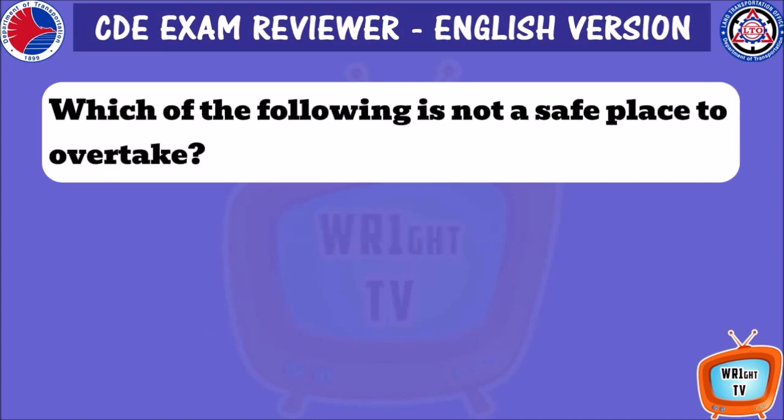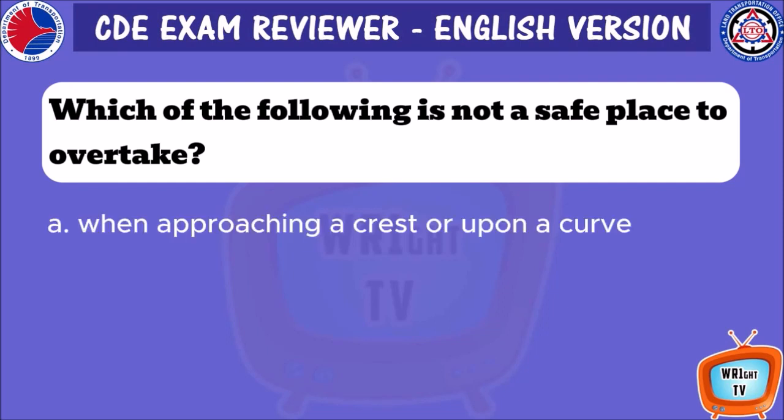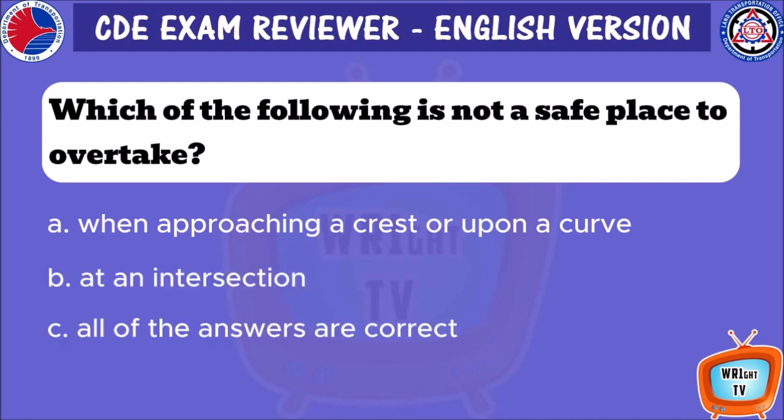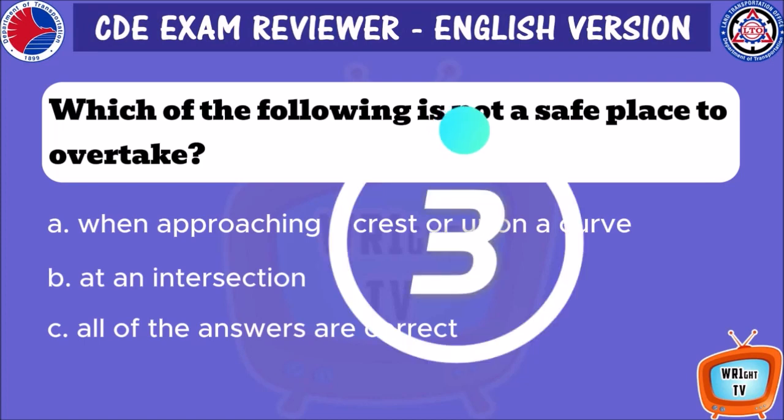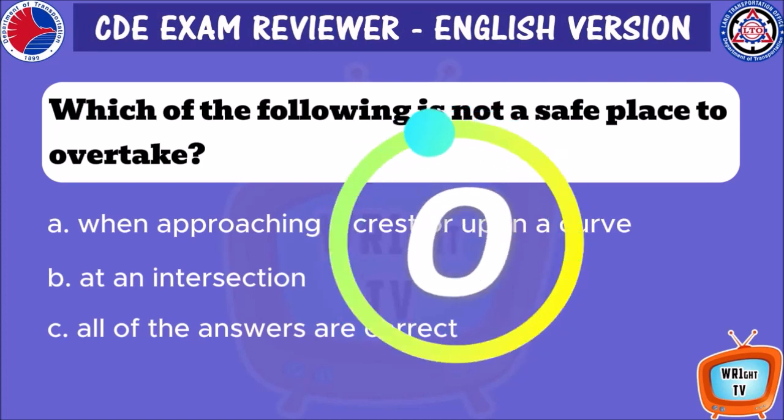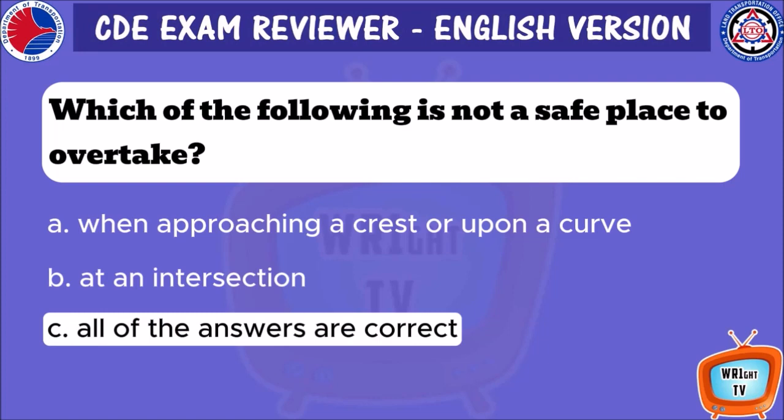Which of the following is not a safe place to overtake? A. When approaching a crest or upon a curve. B. At any intersection. C. All of the answers are correct. C. All of the answers are correct.